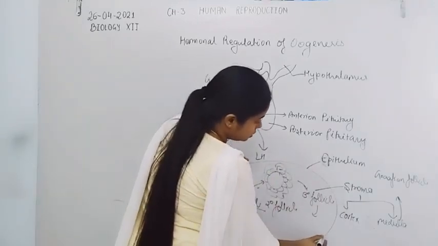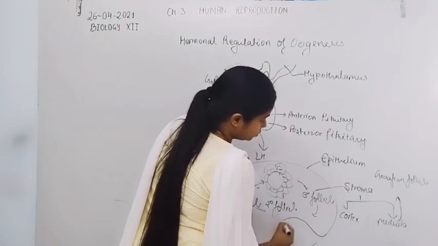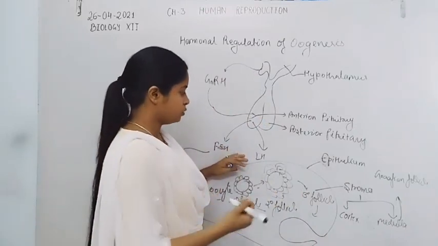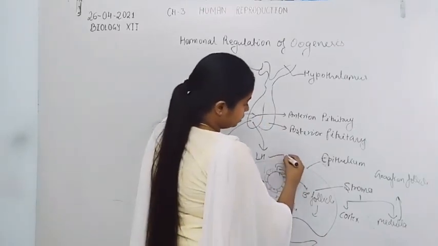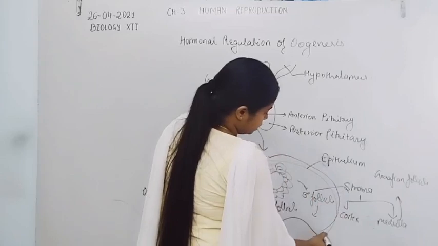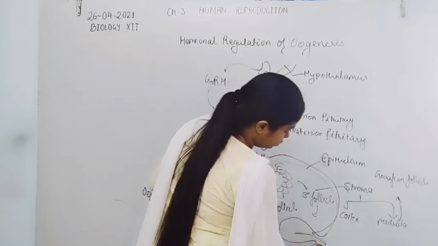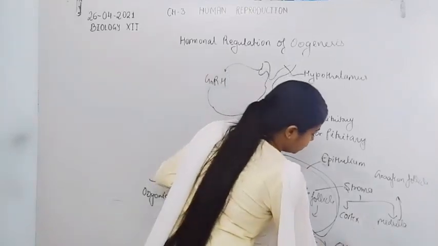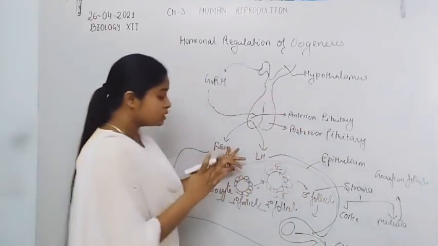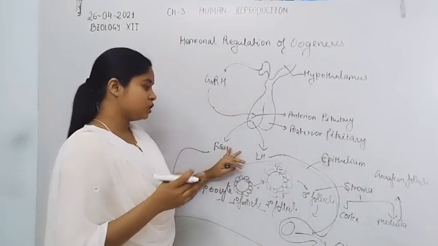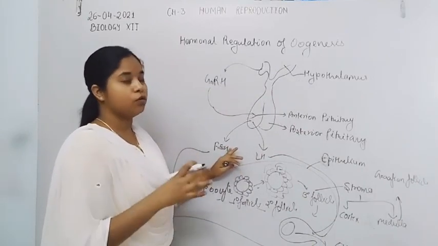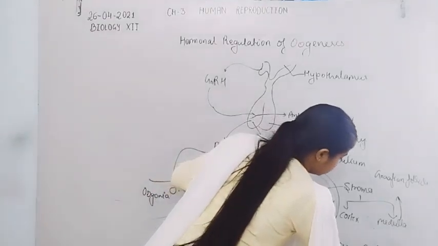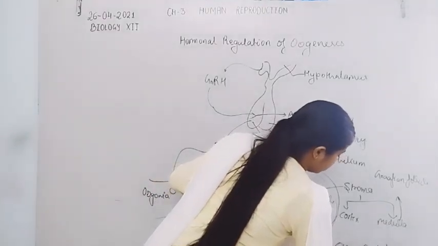So here is the Graafian follicle attached to the epithelial cell, which finally gets ruptured, and the ovum inside the Graafian follicle is released. Here is the ovum, and this is induced by the LH hormone. The process of release of the ovum from the ovary is known as the ovulation process.